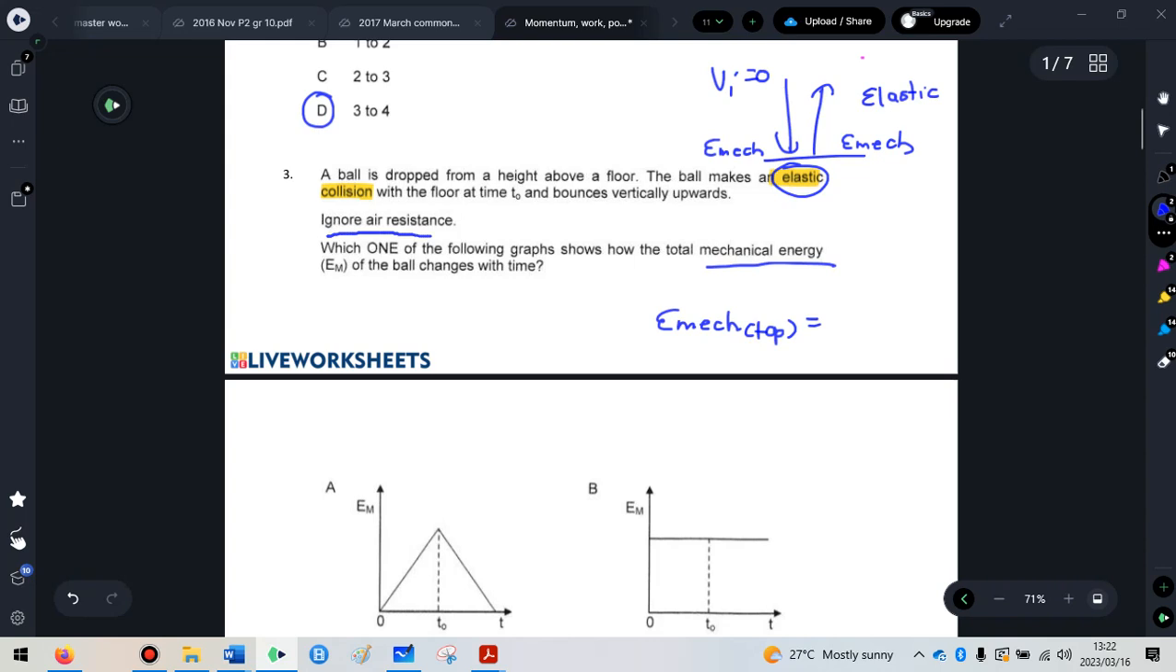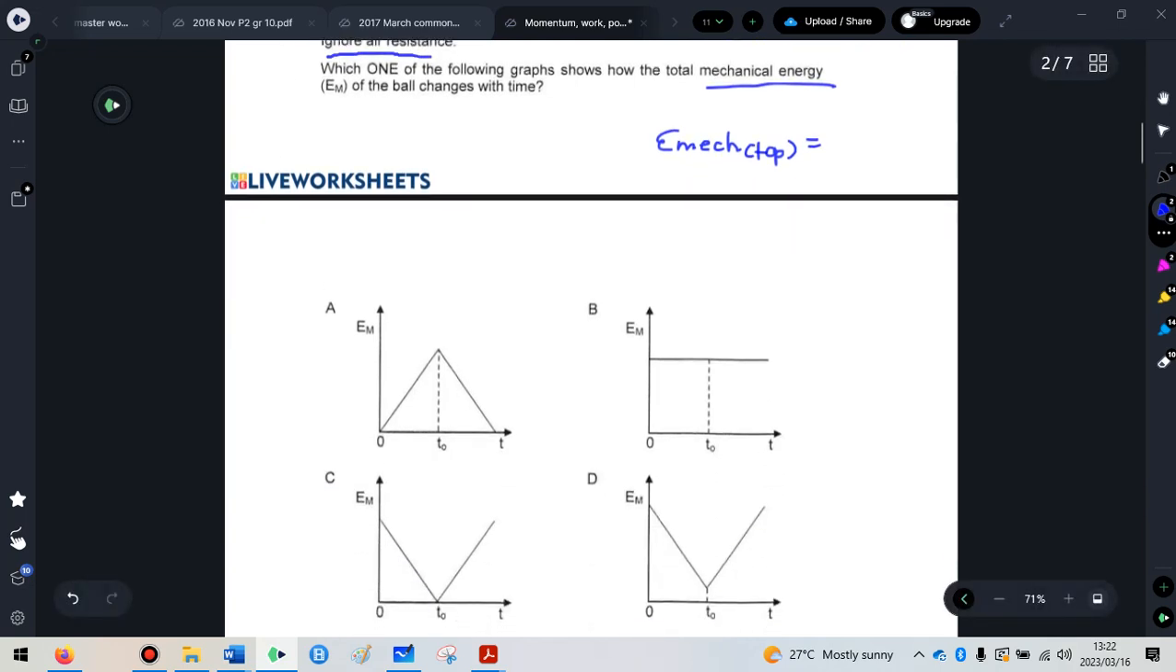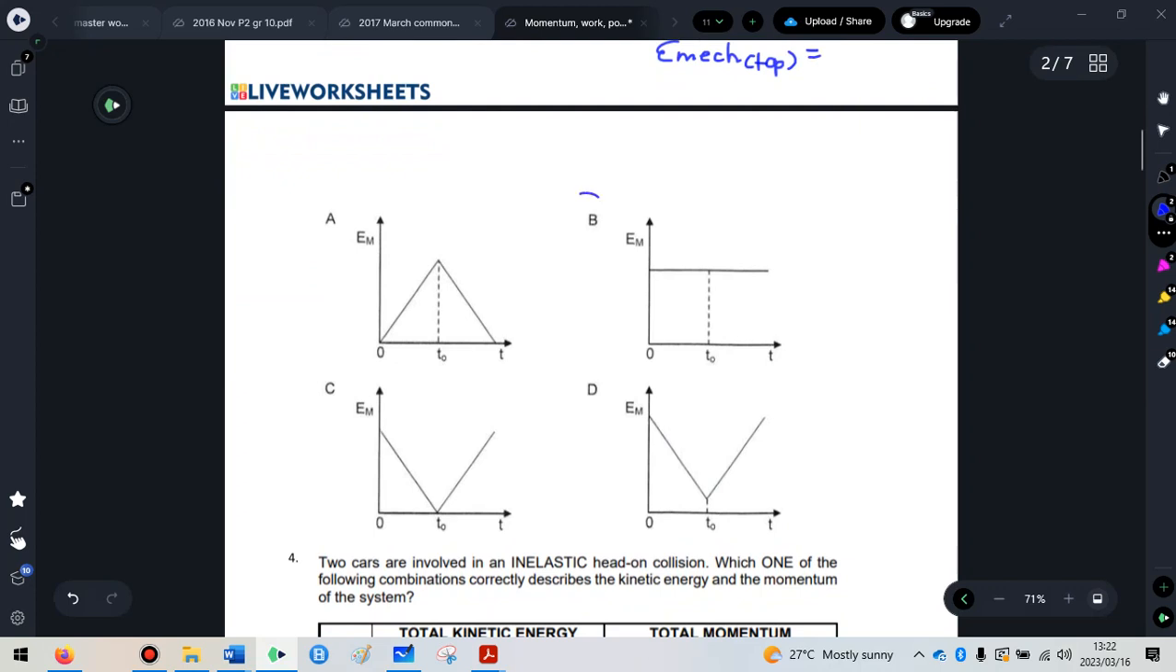You would lose, obviously not lose, but you would turn some energy into heat or sound or whatever, so you wouldn't actually conserve your energy. So because it's elastic, we actually conserve the energy throughout the motion. There's never any energy loss, which is obviously a bit unrealistic, but we work with what we're given. So it is in fact option B.